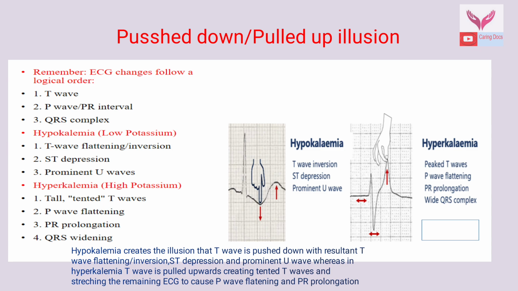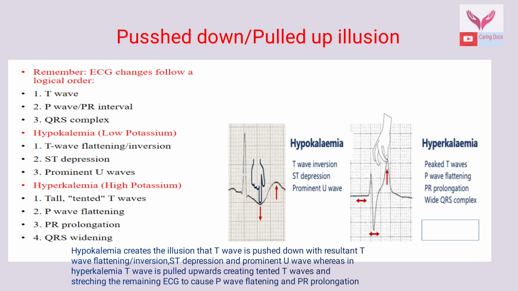What is the pushed down and pulled up illusion? Always remember that ECG changes in hyperkalemia follow a logical order. That is, first the T wave will be affected. It will then affect the P wave and PR interval. And then the last affected are the QRS complexes.